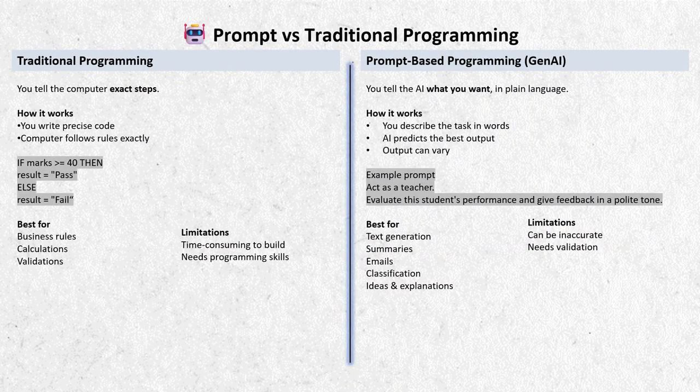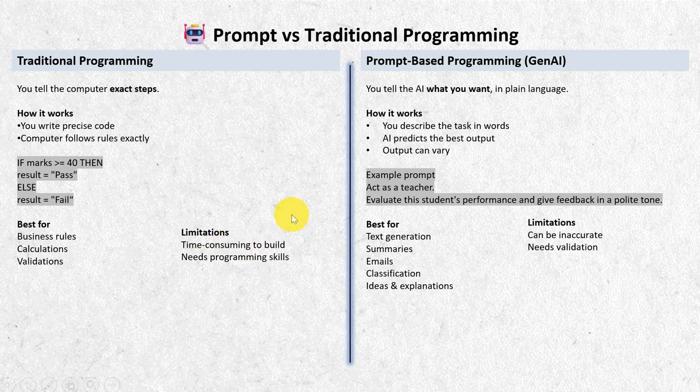Now, let's compare traditional programming and prompt based programming in a very simple way. In traditional programming, you tell the computer exact steps. For example, if students' marks are greater than or equal to 40, then pass, else fail. Here, rules are fixed, output is always the same. This approach is best when you need business rules, calculations, and validations. Limitations: time consuming to build and requires programming skills.